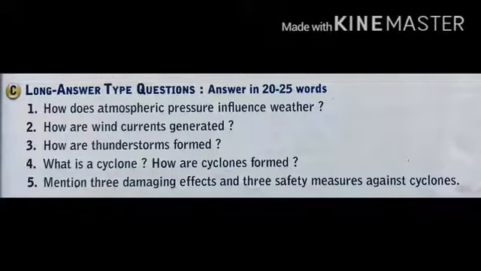Such movement of air to 0 degree from 30 degree latitude and to 30 degree from 60 degree latitude, from colder to warmer region, gives rise to the wind current.